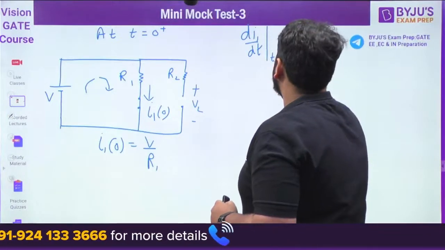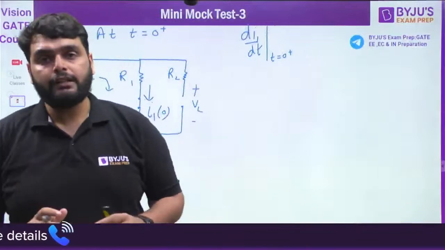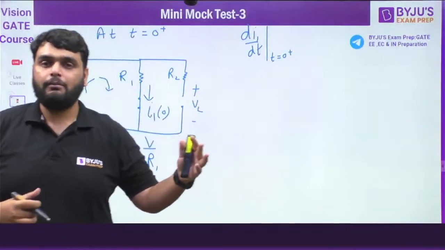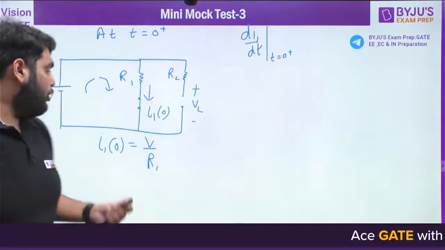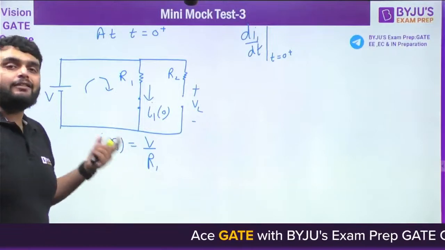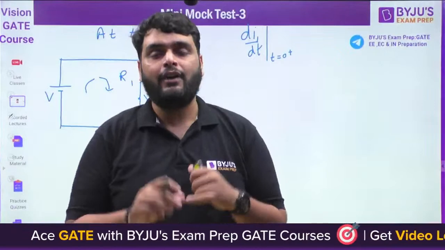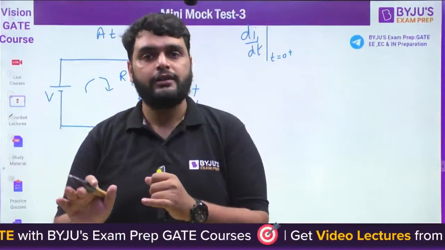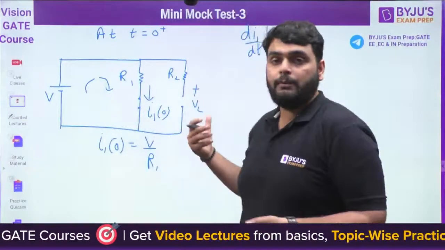What is the meaning of this thing? The meaning of this particular equation is that first you need to find the equation somehow, then you have to differentiate it and put it equal to 0. But don't differentiate this term, because if you differentiate this, you are always going to get 0 as an answer. Why? Because at a particular time instant you will have a constant current or a constant voltage, so obviously you are going to get 0. Then why do you have to go through all of this particular process?